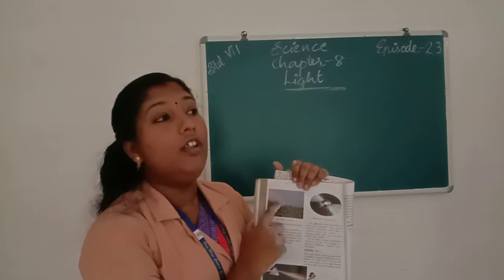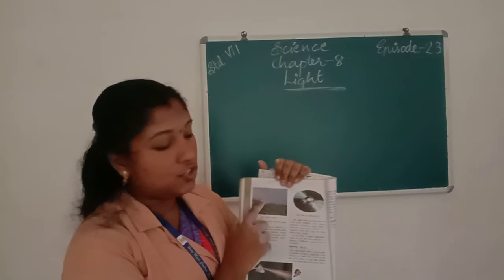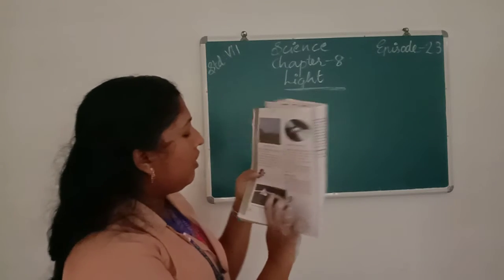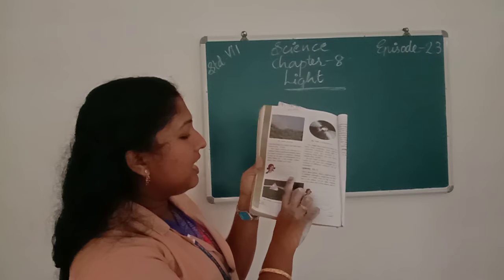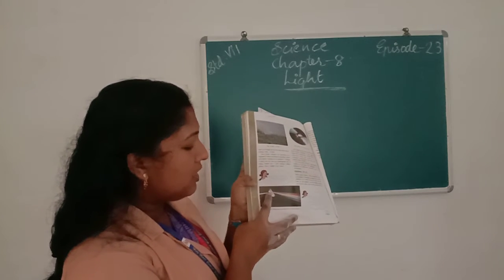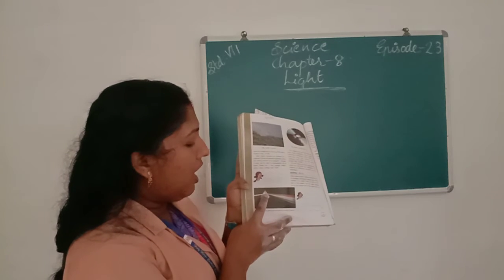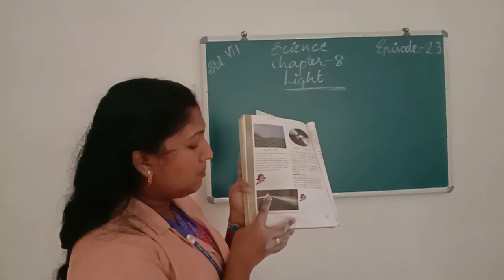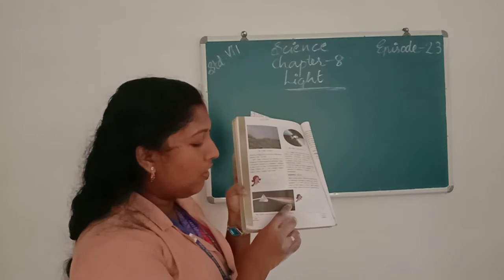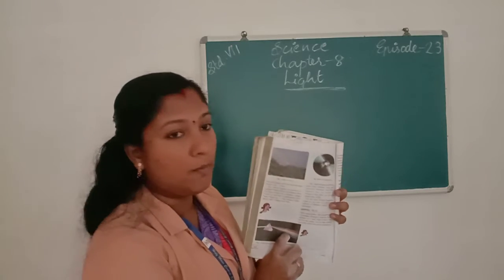Here first of all the white light gets refracted and dispersion takes place. Then all of you listen here. The white light consists of 7 colors. If the white light is passed through a triangular glass prism, it gets split into 7 bands of colors. That is VIBGYOR. Due to dispersion, we get a spectrum of light.